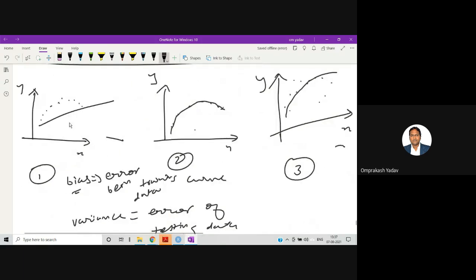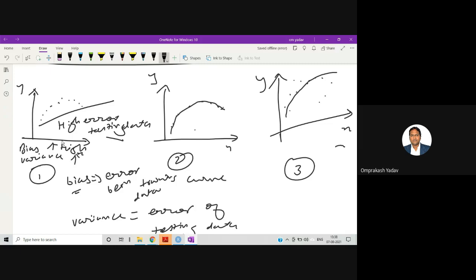So in the first case, during the training itself, a huge amount of error is there. It's not properly trained. So if we give any unknown values, definitely it will not predict the proper output. It will give high error on the testing data also. So this means in the first case the bias is very high, and even the variance is very high.